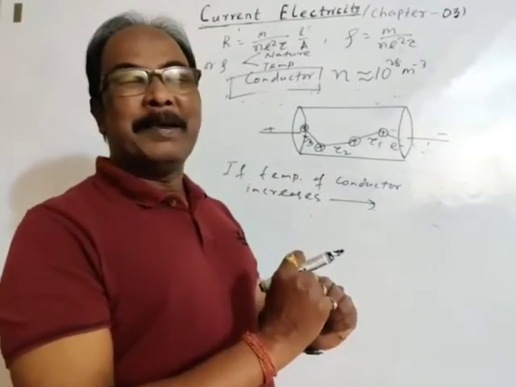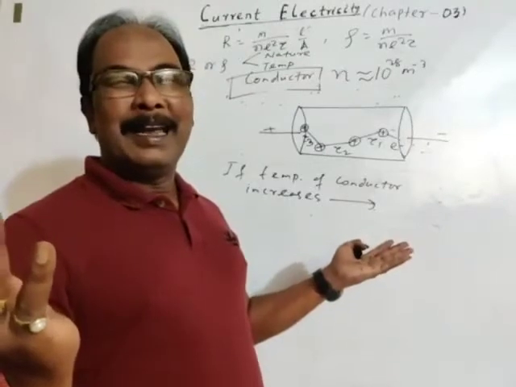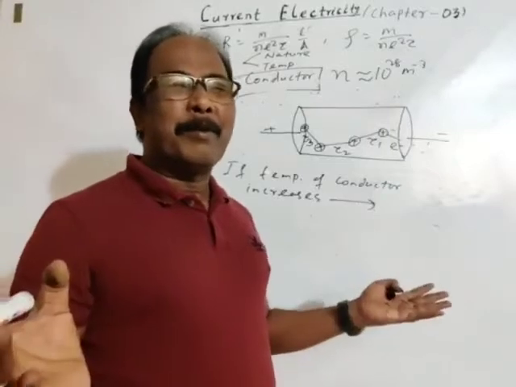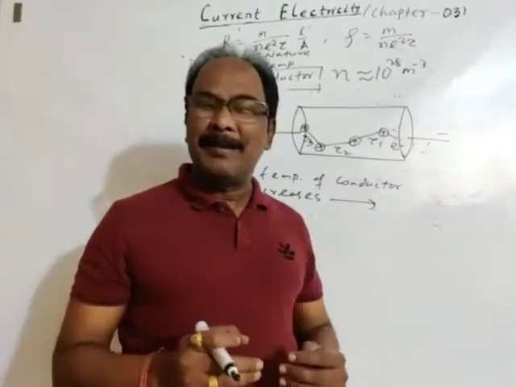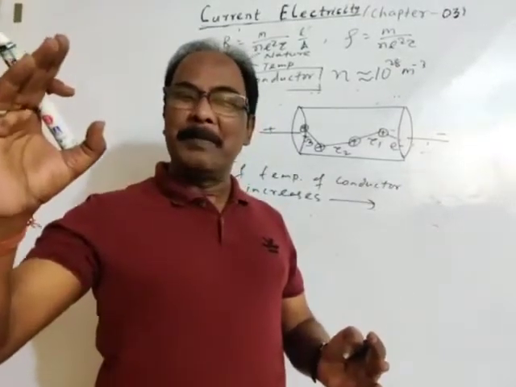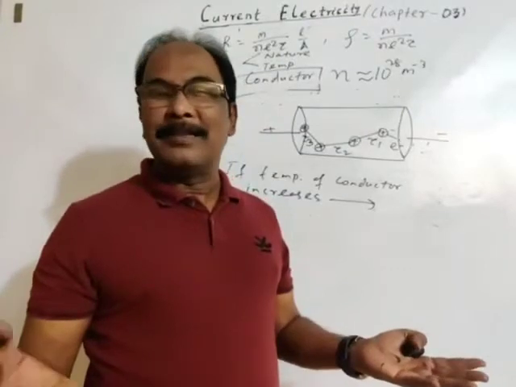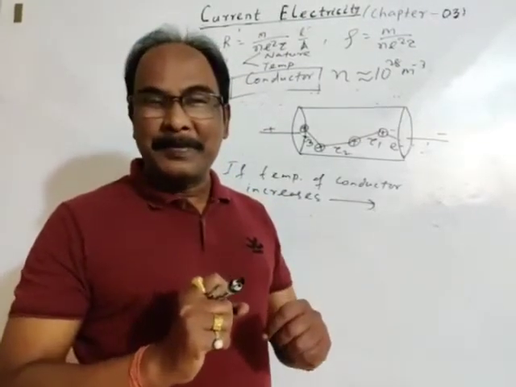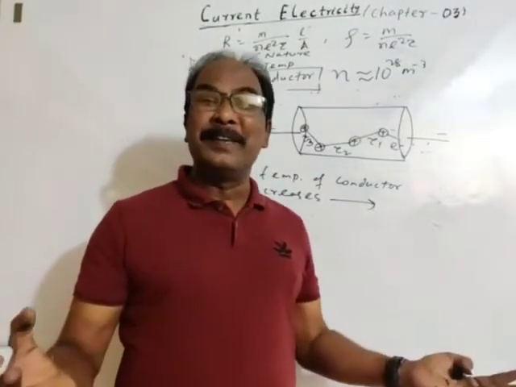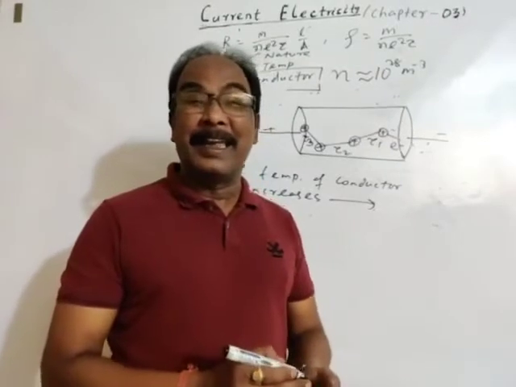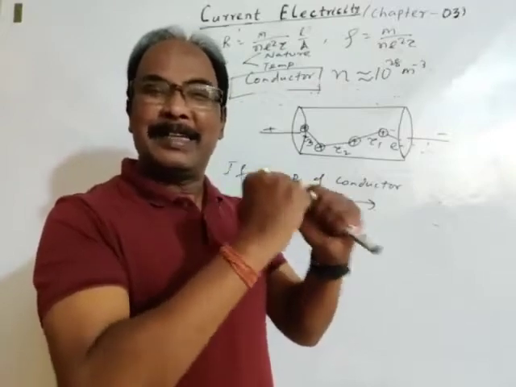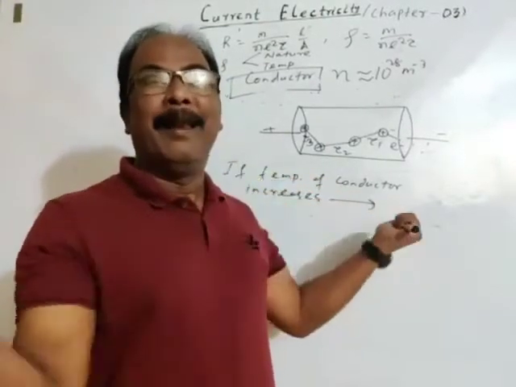Even at room temperature, there is some thermal energy. If the temperature is increased beyond room temperature, then thermal energy is absorbed by the electrons. So the electrons become energetic. What will happen when the electrons become energetic by gaining thermal energy? The vibrational energy, the vibration of the electrons, will increase.